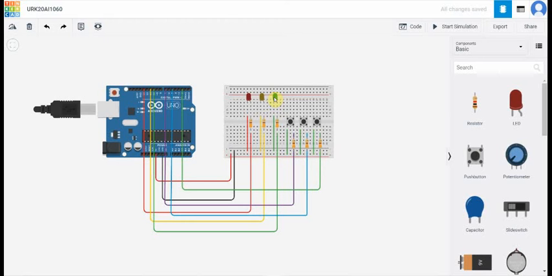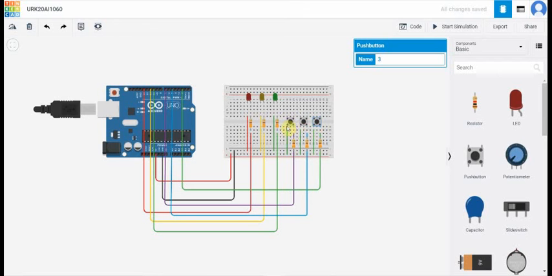Same as the third LED, the cathode is connected to the negative terminal of the breadboard, and the anode is connected to the terminal of the resistor, and the other side terminal of the resistor is connected to the 10 number pin of Arduino Uno. Now we need three push buttons and place them on the breadboard.